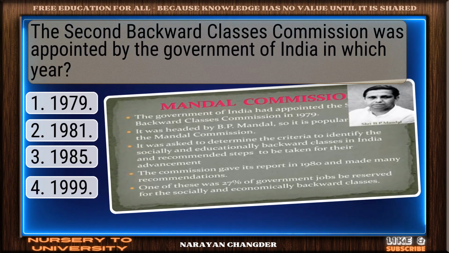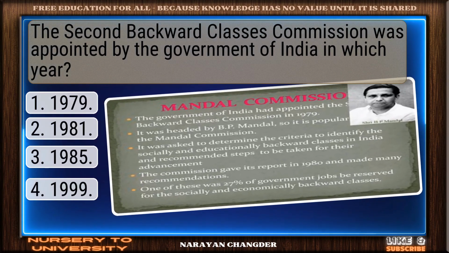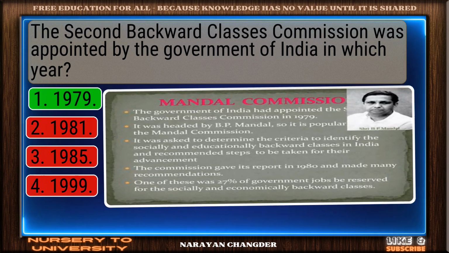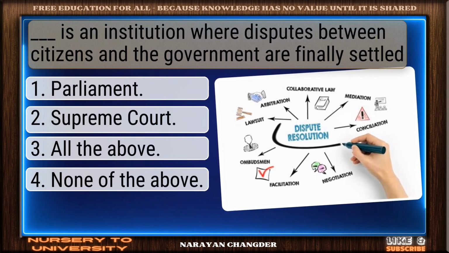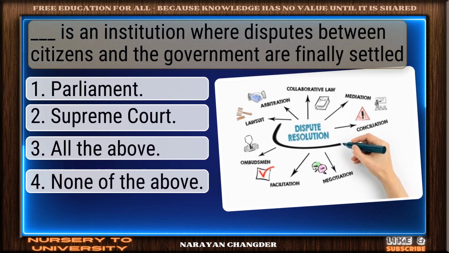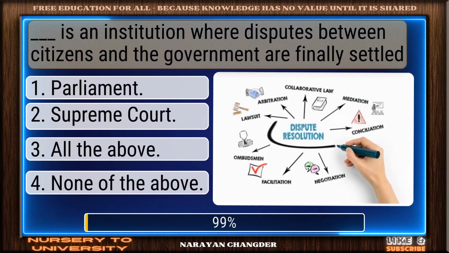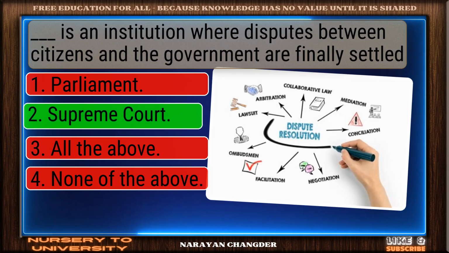Question number 18. The Second Backward Classes Commission was appointed by the Government of India in which year? 1979 is the right answer. Question number 19. Dash is an institution where disputes between citizens and the government are finally settled. Great job. Supreme Court is the accurate answer.